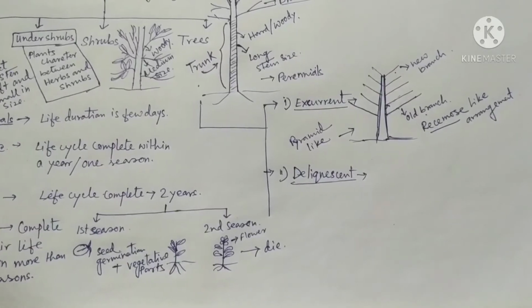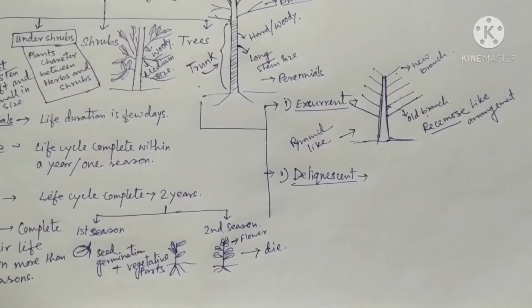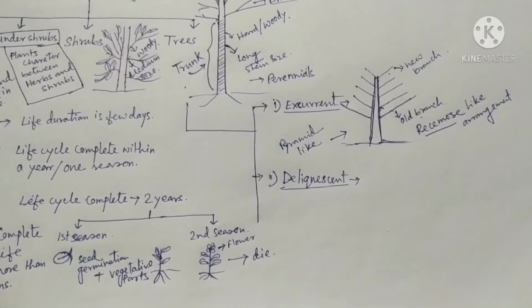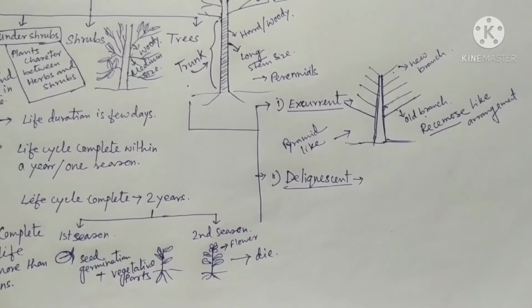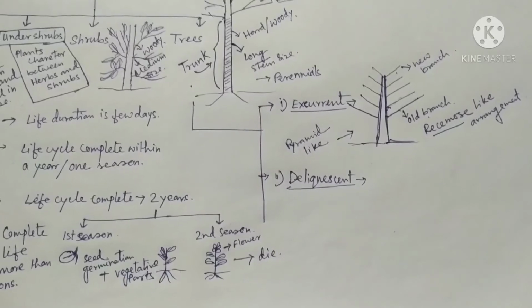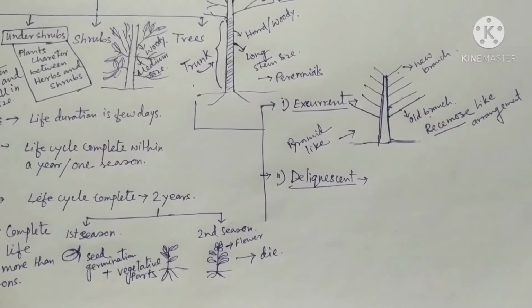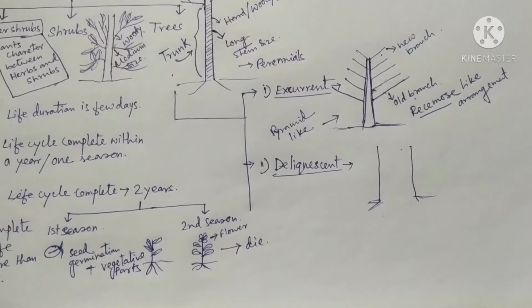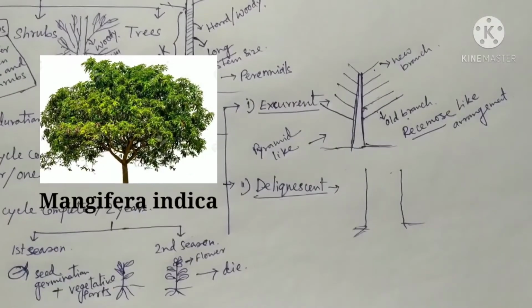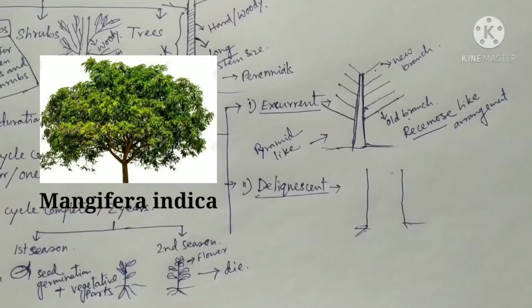Next type is deliquescent type tree or plants. Here the main trunk is round shaped or more or less round shaped, and the branching arrangement is cymose type.